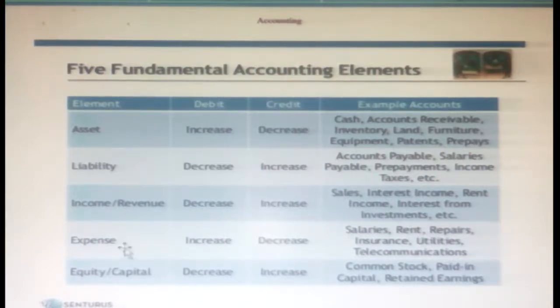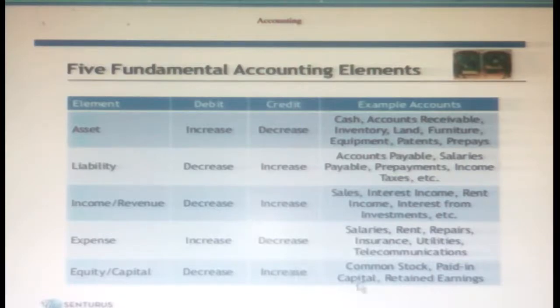The fourth element, a very important element, is expense. Whenever there is income, definitely there are expenses in a business, correct? Debit means increase, credit means decrease. Examples of expenses: salaries, rent, repairs, and insurance. Then finally equity or capital. Debit means decrease, credit means increase.